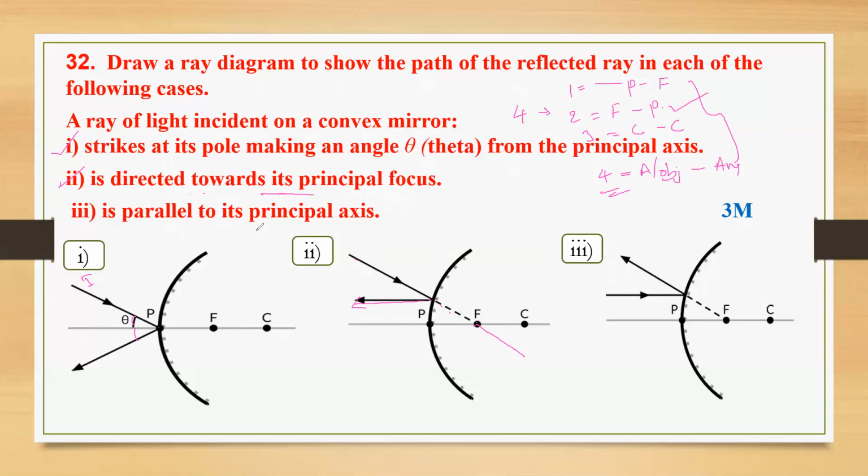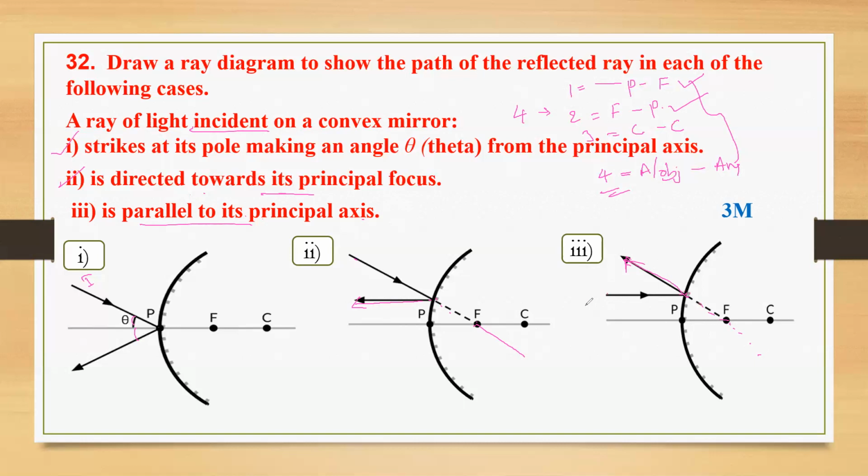Next, the third one: the incident ray is parallel to the principal axis. If it is parallel, then the reflected ray should pass through the focus. That is the first rule. Can you see here? Of course, in a convex mirror, the image is formed behind the mirror. That's why we have to extend it. We will get this reflected ray. The parallel ray will be reflected passing through the focus.